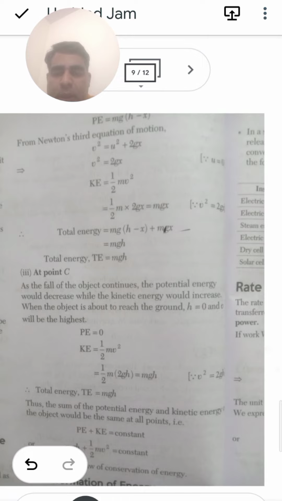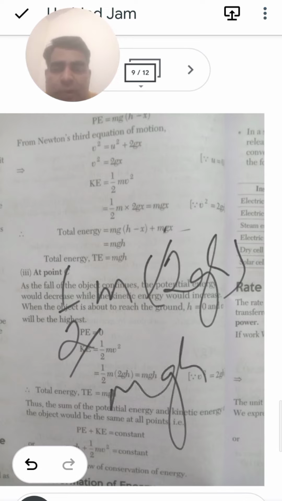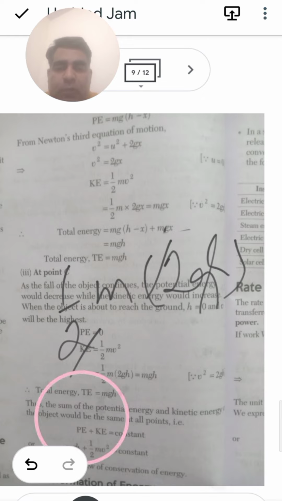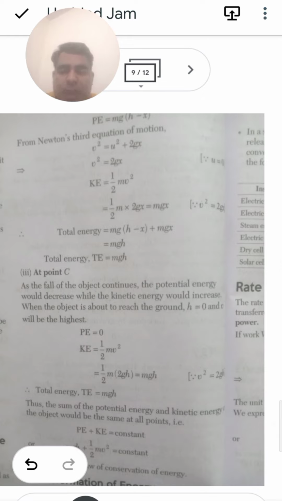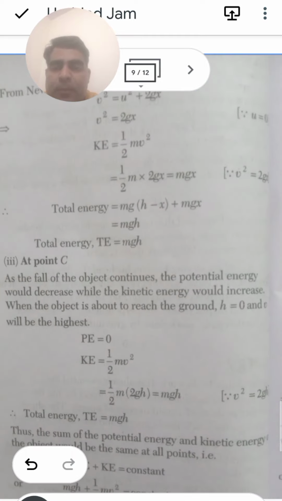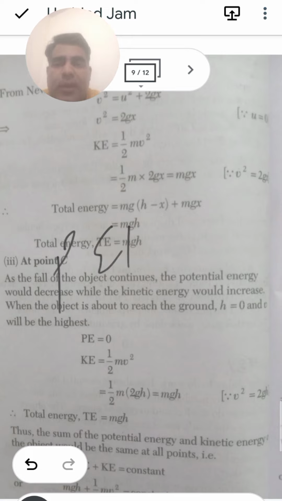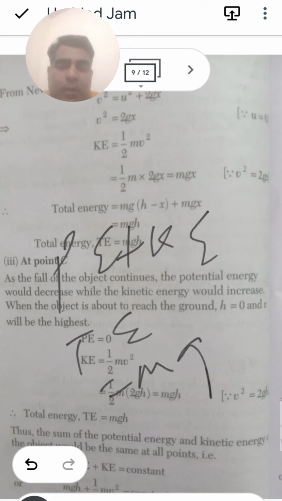Now from here, if you have 2 into g into s, the kinetic energy will be equal to half into m into v square. So that will be equal to half into m into 2 into g into s. So the 2 and 2 will get cancelled, and we can say this is m into g into s. So the total value will be equal to m into g into h. So the total potential energy plus kinetic energy, the total energy, will be equal to mgh.